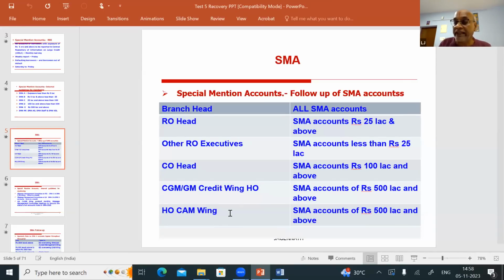Okay, HO camping, credit monitoring and administration wing will follow up SMA accounts of rupees 500 lakhs and above. Okay, this is for internal purpose. They may ask you a question. Last time they asked you a question.